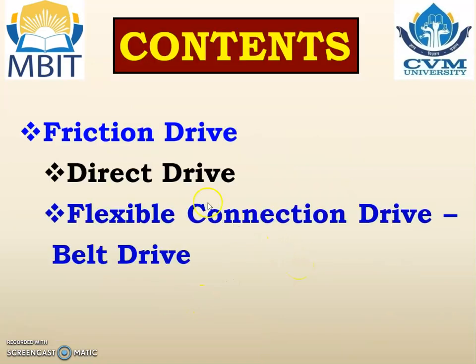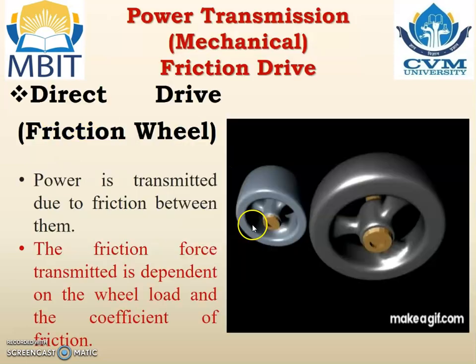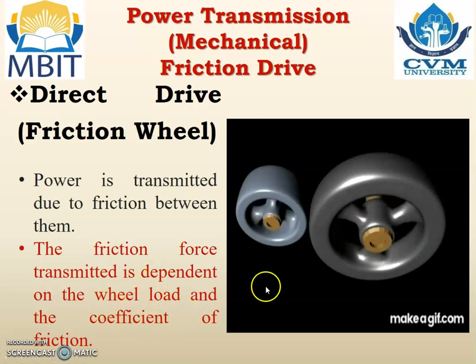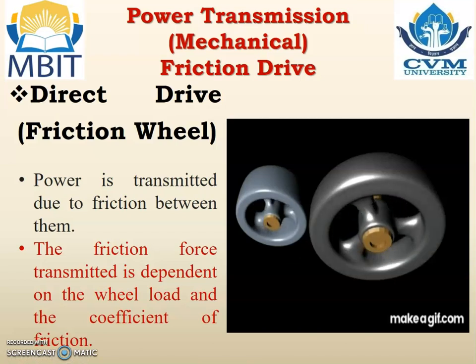In today's lecture we are going to study about the friction drive, especially direct drive and flexible connection drive, and in that, belt drive. Direct drive, or the friction wheel: power is transmitted due to friction between them. The friction force transmitted is dependent on wheel load and the coefficient of friction. So in direct drive, also known as the friction wheel, the power is transmitted due to direct connection and the friction between the direct connection.